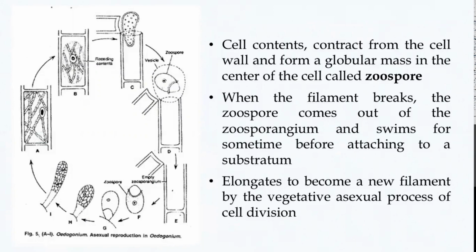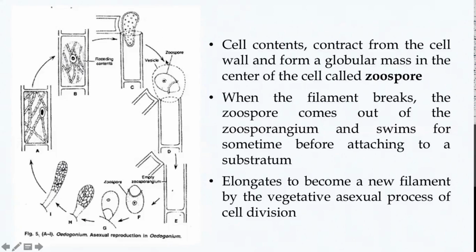So the cellular contents contract from the cell wall and form a globular mass in the center, which later gets transformed into what we call the zoospore. And the zoospores are liberated from the filament when the filament breaks open, and the zoosporangium will open as though a lid is being shifted, and the zoospore is liberated into the water.